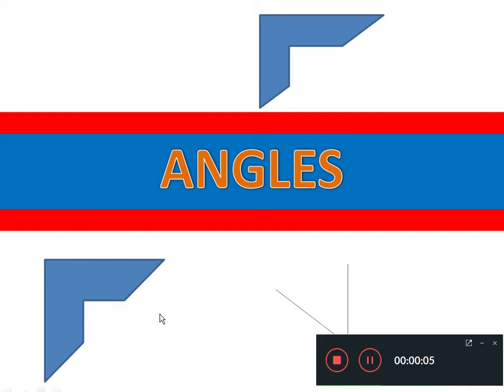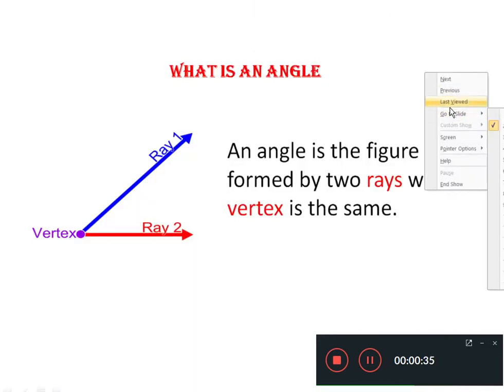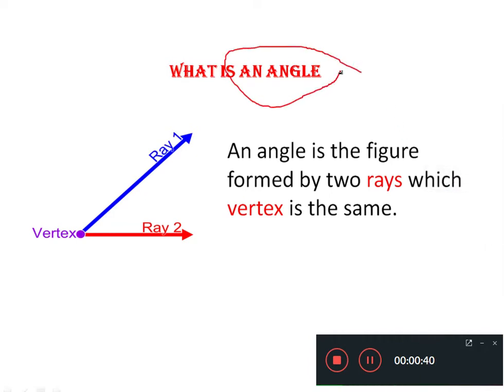In the last video, we tried to understand the 2D and 3D shape. In that video, I told you our surroundings are full of shapes, and each and every shape has its own angle. So now in this video, we will try to understand about the angles. So let's begin. Dear students, before moving further, we should know the definition of angle.